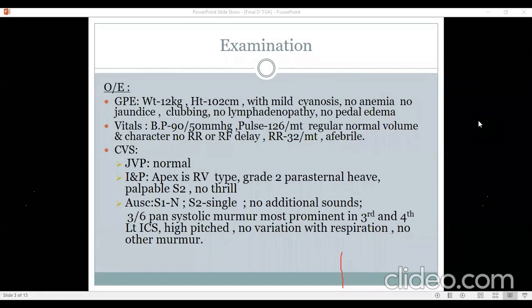The PDA we can't rule out, because we are not hearing any murmur, and we don't expect to hear a murmur because the pressures are equal. But the very fact that I'm calling this a TR murmur means I have to stick with TGA with intact ventricular septum, because in the presence of VSD or PDA, the right ventricle is assisted by the left ventricle, and right ventricular failure is much less common in patients of TGA with VSD or PDA.